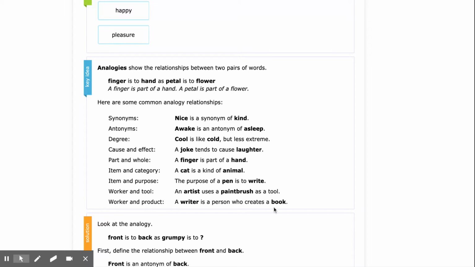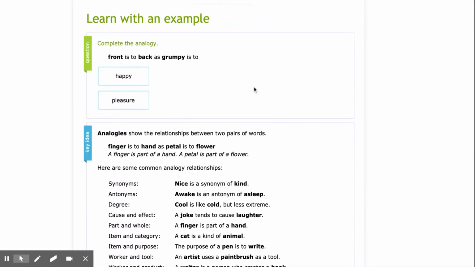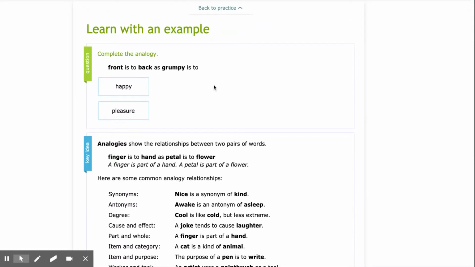All of these are analogies because they show relationships, just different kinds. Let's look at our example. Complete the analogy. Front is to back as grumpy is to blank. And I have to decide which word goes with grumpy.